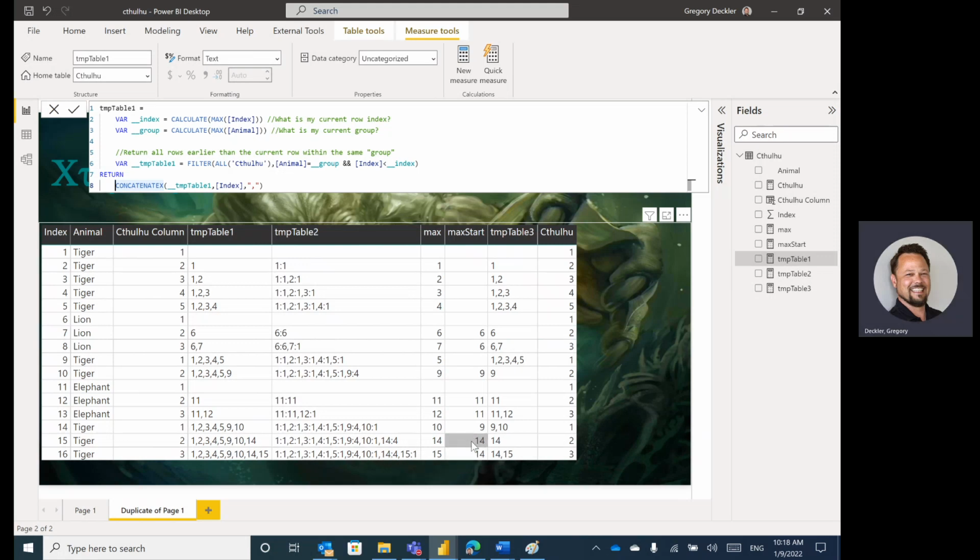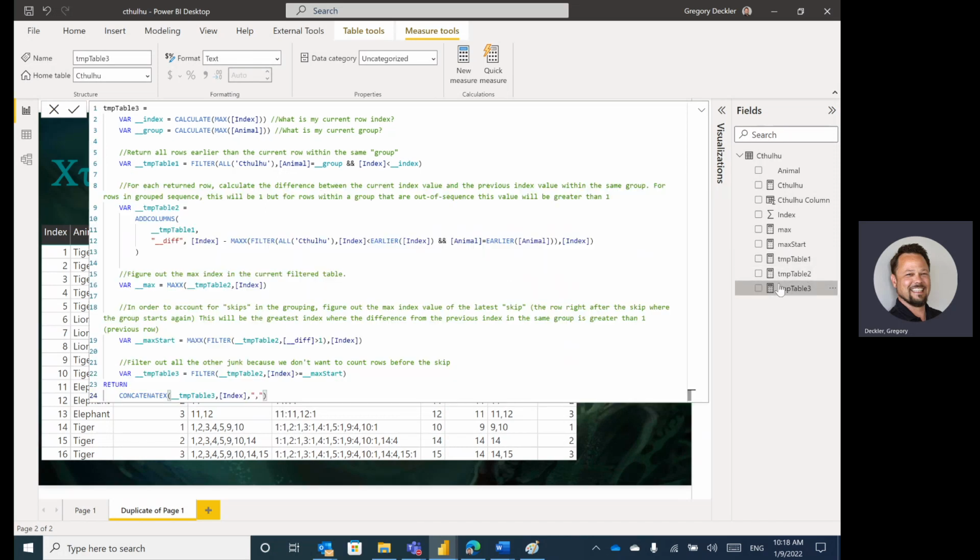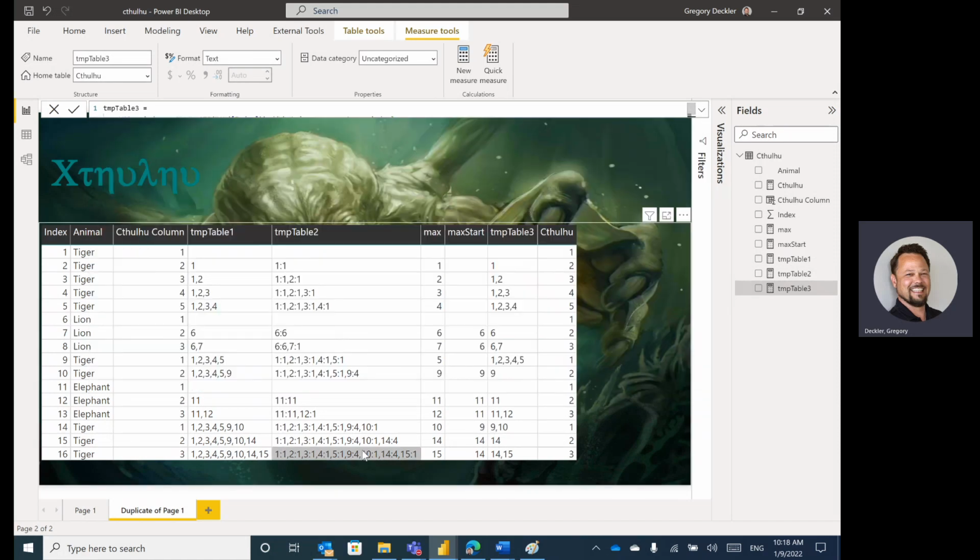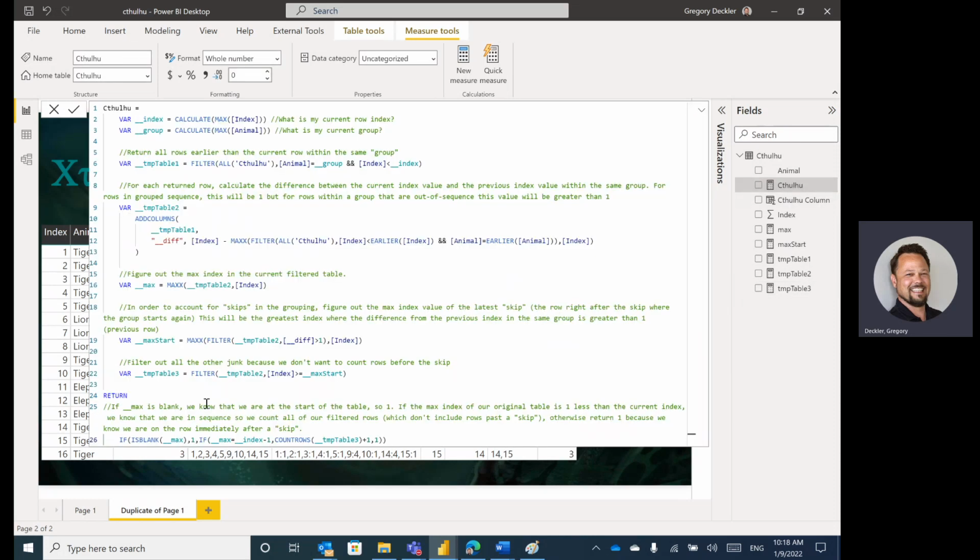We can then use this value in terms of the skip in order to filter the table again, which is table 3. Let's take a look real quick at table 3. So we're filtering temp table 2 where the index is greater than or equal to the max start. So now we have filtered table 2 down to just the rows that we care about, which is things like 1, 1, 2, 1, 2, 3, 1, 2, 3, 4, 9, 10, 9, 10, 14, 14, 15.